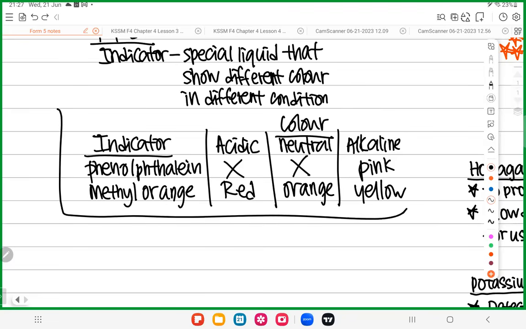So the orange would be better, right? Actually methyl orange is better. But the more popular one, they always ask phenolphthalein. Because for simple things, when they do titration, they just want to make the alkaline become neutral. That's why the pink color they want to change to colorless. Simple thing only. But if you let it drop too much, then it becomes acidic. Of course, that's true.